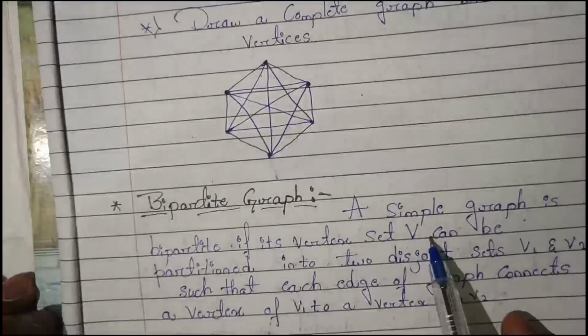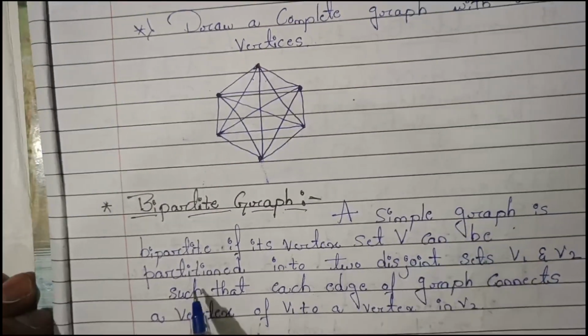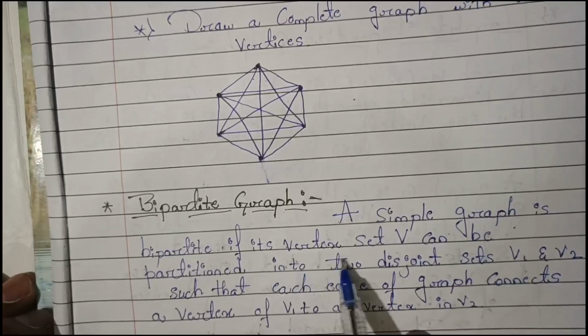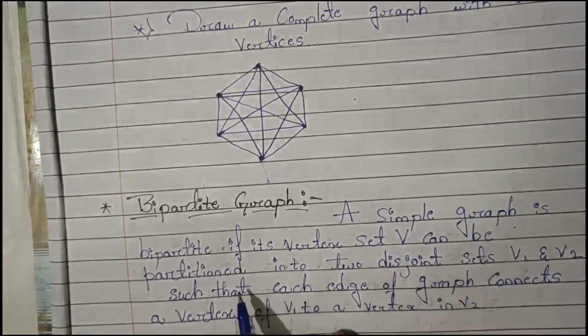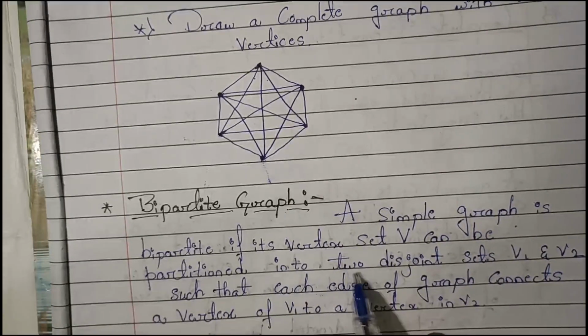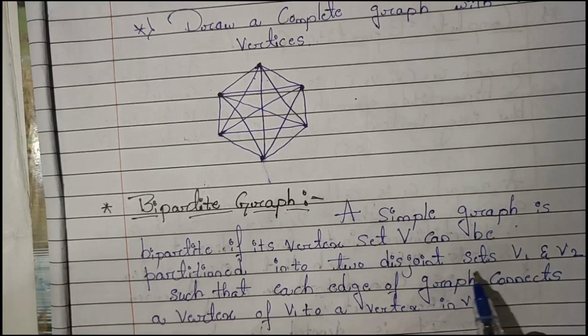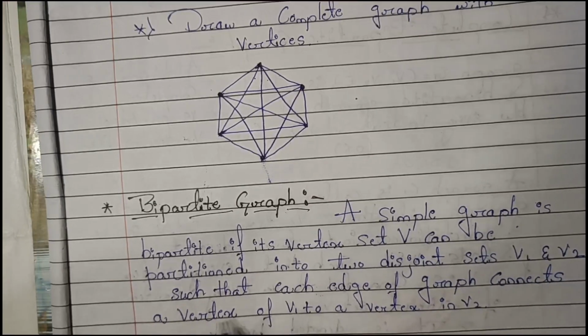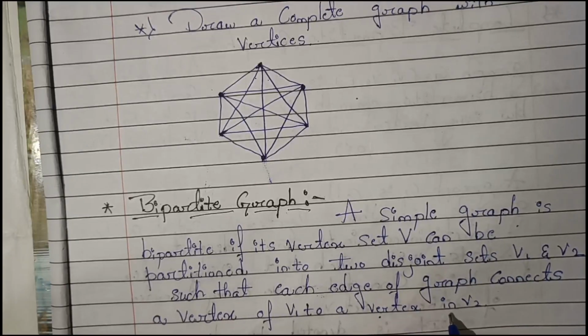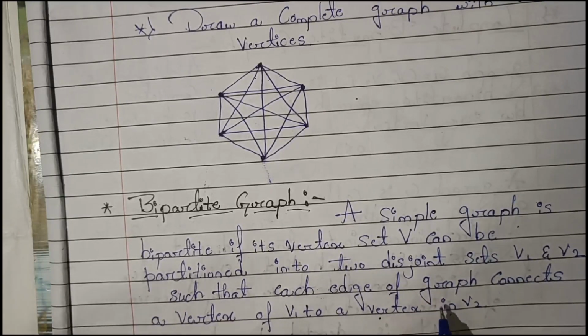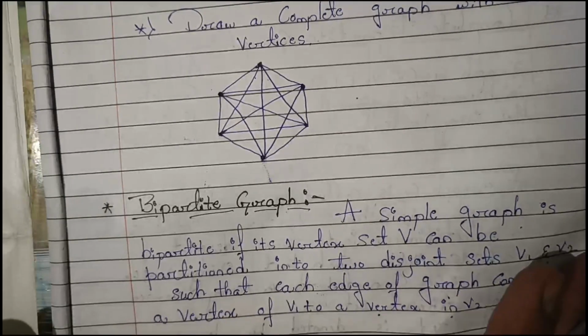Bipartite graph. A simple graph is bipartite if its vertex set V can be partitioned into two disjoint sets V1 and V2, such that every edge of the graph connects a vertex in V1 and a vertex in V2. That is a bipartite graph. Let's understand with an example.